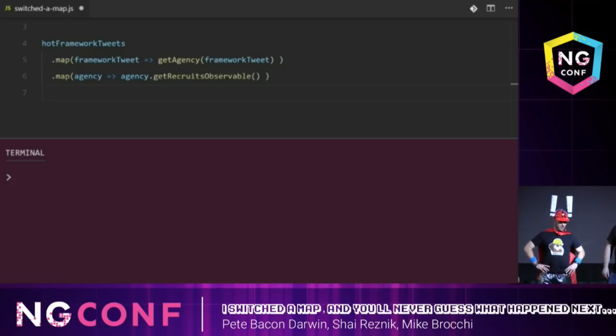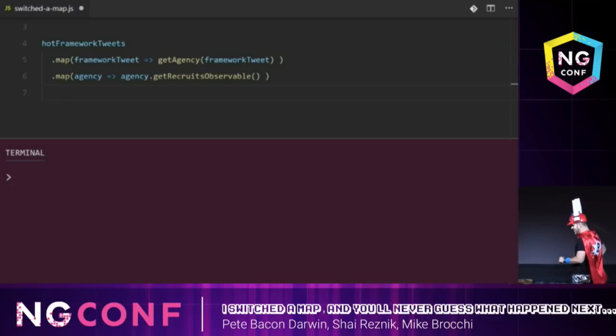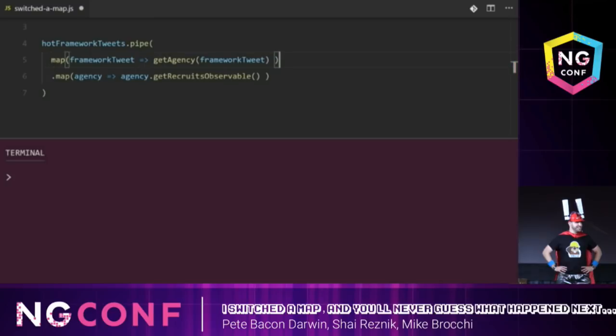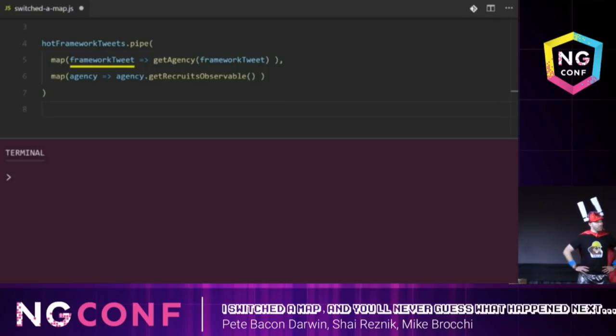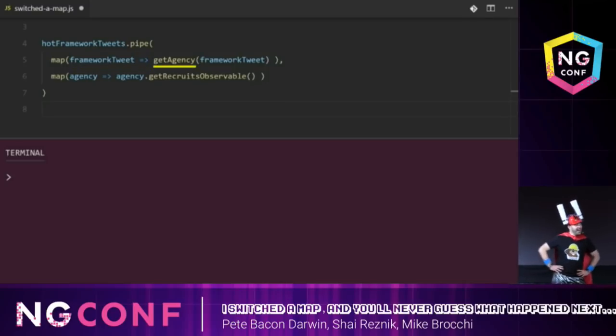Hold on. What? No, that's so 2017. We don't chain map operators anymore. You need a pipe method there. Yeah. Sorry. I knew that. So the modern way of doing it is to put the map functions into a pipe call, and this makes the code tree shakeable. Anyway, so we have the framework tweet, and when we get the framework tweet, we get its agency, and then for each agency, we get the agency's recruits.